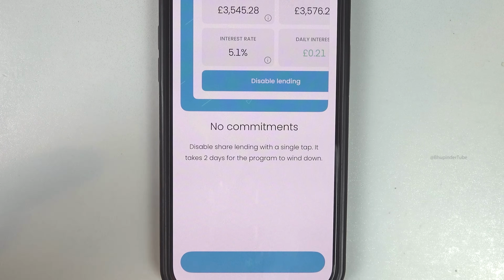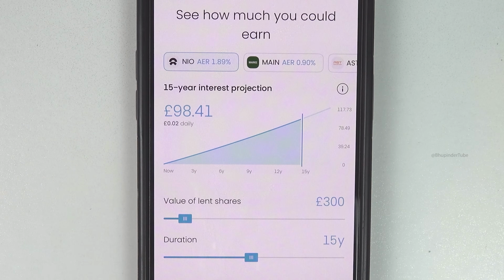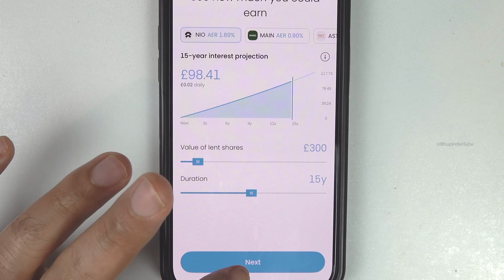So tap on next. Here is an example of how much you could earn if you lend your shares. For example, if you lend £300 for 15 years, you could earn £98 in interest. Sounds good? Tap on next.